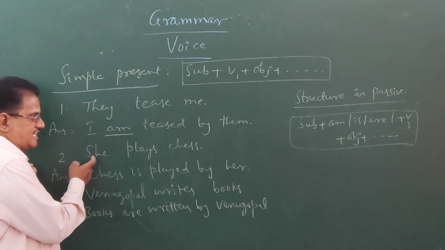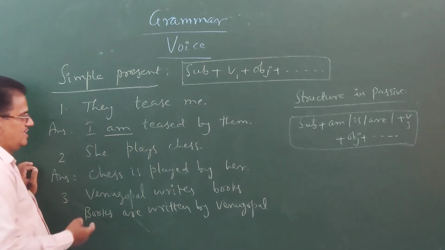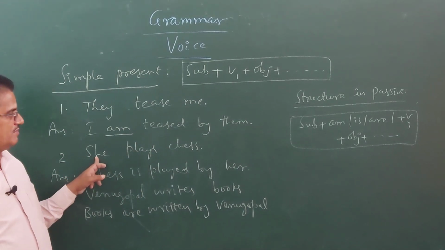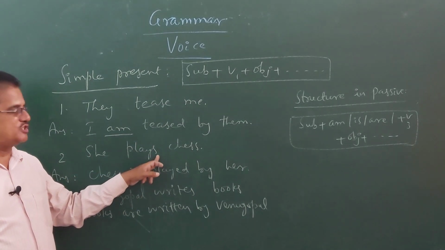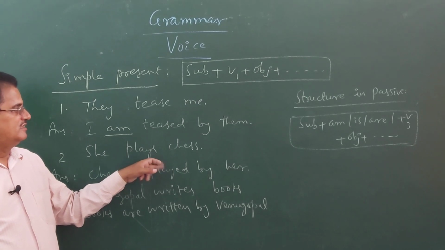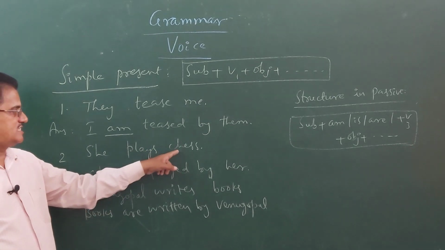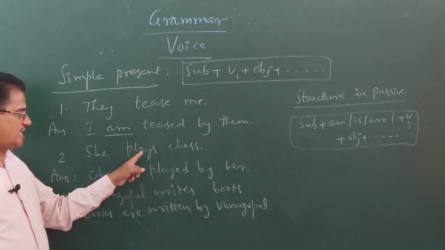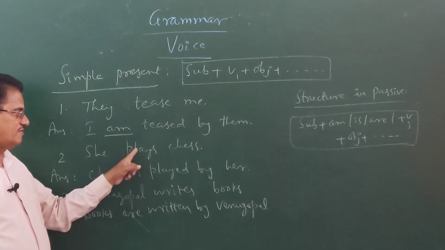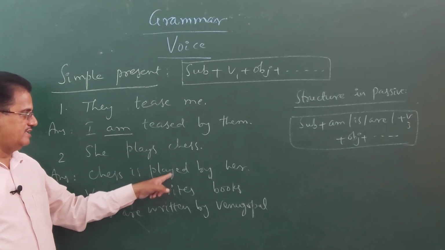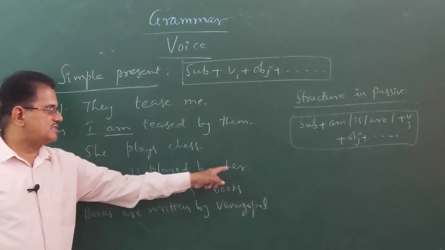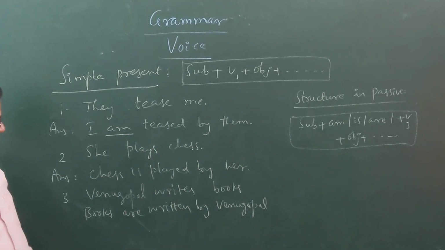Look at the second sentence, she plays chess. Subject is third person singular number, so we have added s or es to the verb. So, chess is a singular number, so we write is, then the V3 form of plays is played, by, she becomes her. Okay.